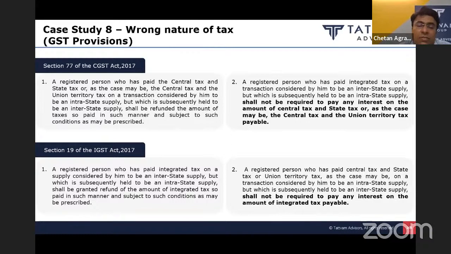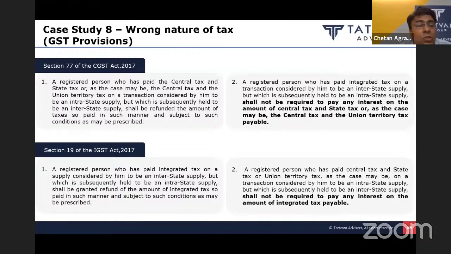So section 77 says that if some supplier made interstate supply, but he has wrongly considered the transaction as intrastate supply and discharged CGST and SGST in respect of that transaction, the CGST and SGST wrongly paid by the supplier will be refunded to him. That section 77 subsection 1 allows.